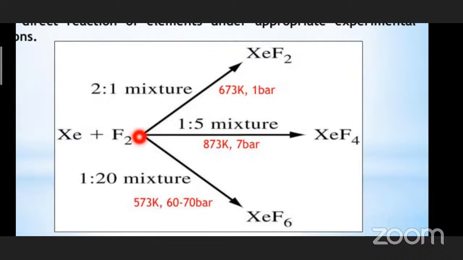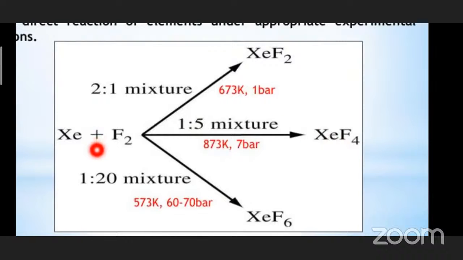Next is xenon tetrafluoride. So when do we get this? When we are taking the mixture of about 1:5 ratio, 1 part of xenon and 5 parts of fluorine, and the temperature has to be slightly increased over here, 873 Kelvin and 7 bar. So we will be getting xenon tetrafluoride.